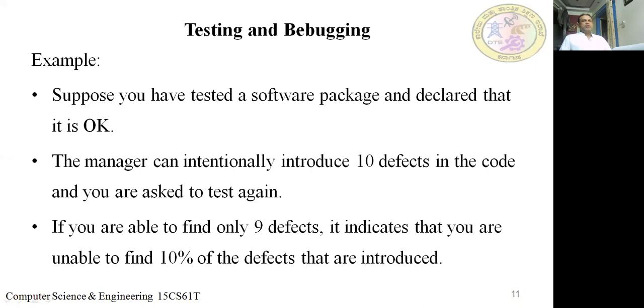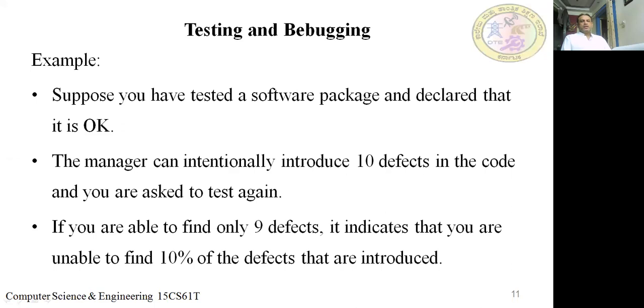If you find 9 out of 10, that means 90% is correct, whereas 10% is missed. So you are not able to do testing properly. The manager intentionally introduced 10 defects and asked you to identify them, but you identified only 9. That means you found 90% of the defects, and 10% you did not identify.